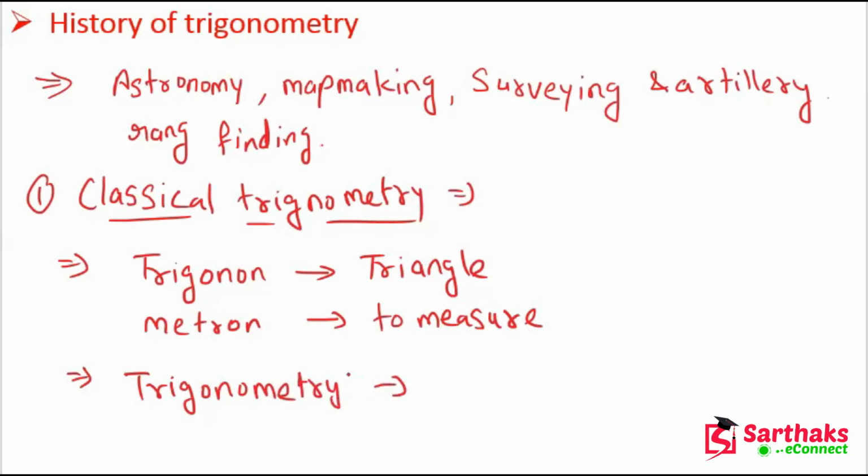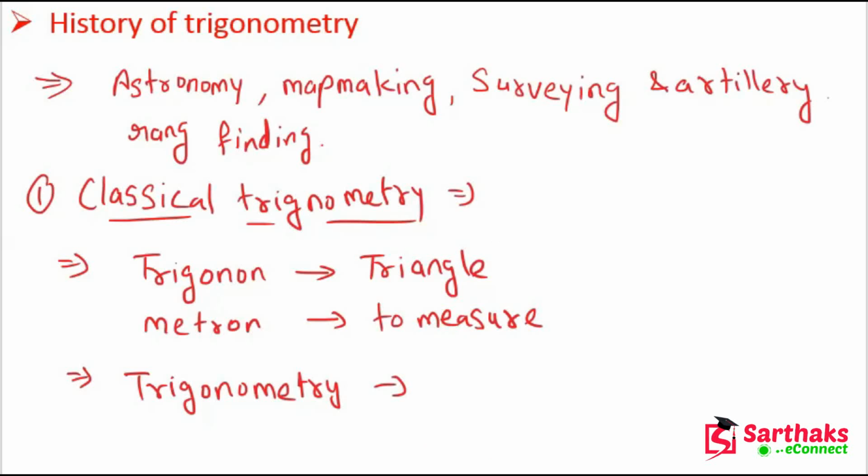So triangle to measure, trigonometry means that we have to measure the sides of a triangle, the angles of a triangle, and the relationship of the sides and angles. Okay, so I hope you understand this point. The word trigonometry comes from Greek. The word trigonon means triangle and metron means to measure. I hope you understand these things.